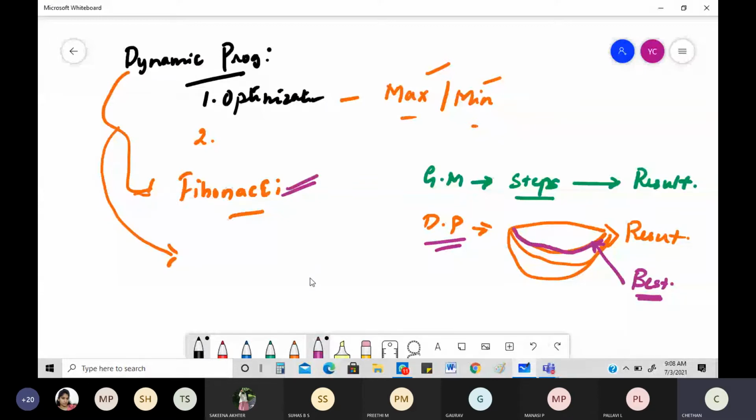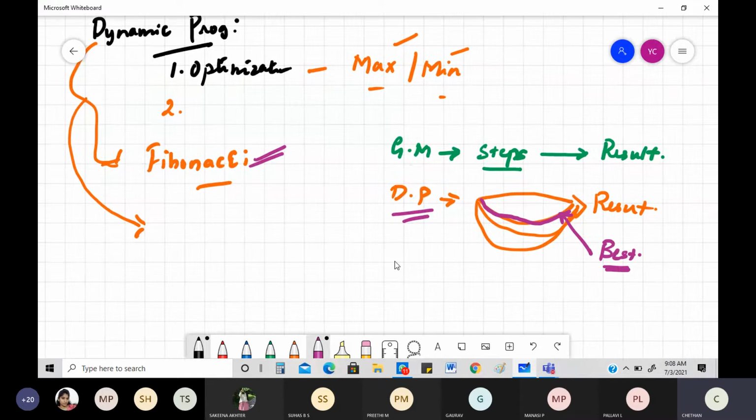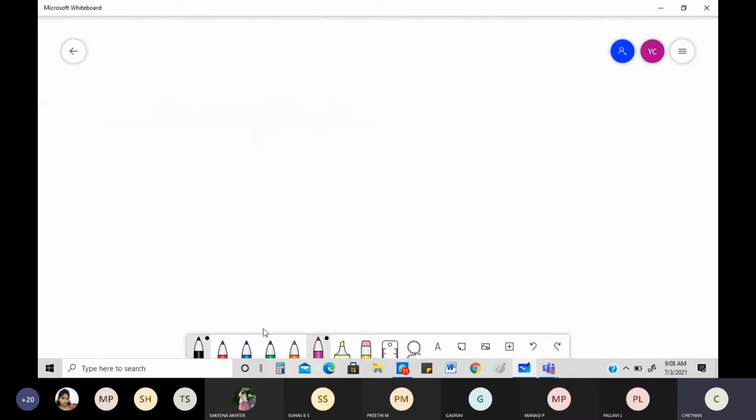Now today's topic, a very important topic, is to figure out one of the applications of dynamic programming. Now what is that application of dynamic programming? The name of it is multi-stage graphs. Oh, again they're talking about graphs. Yes. So what is it called? It's called a multi-stage graph. So what is the meaning of multi-stage graphs?